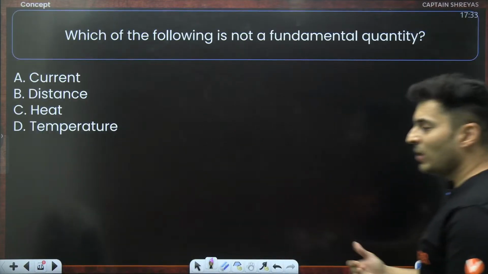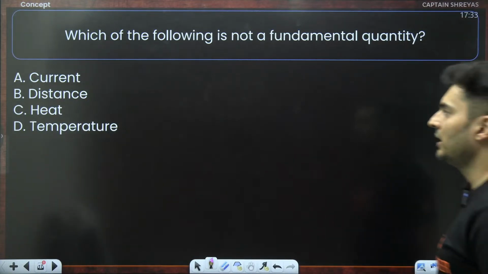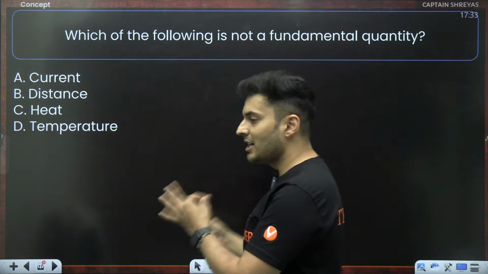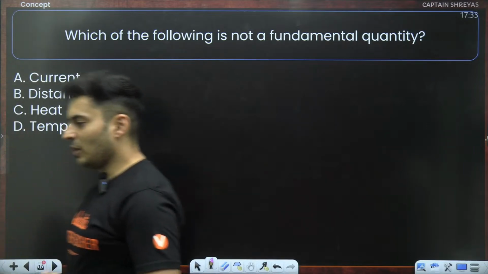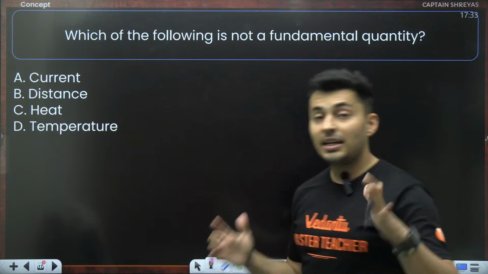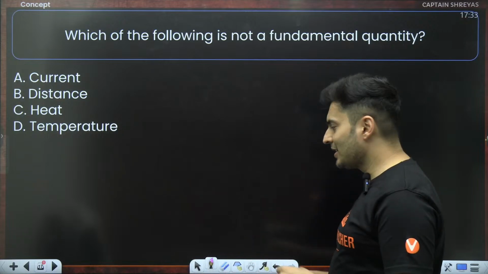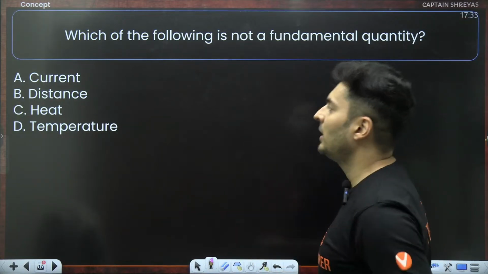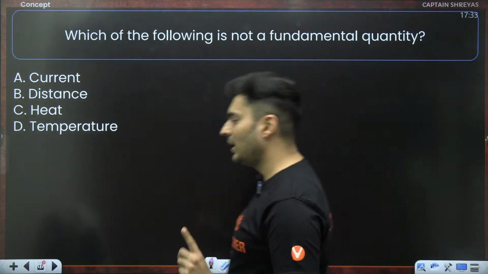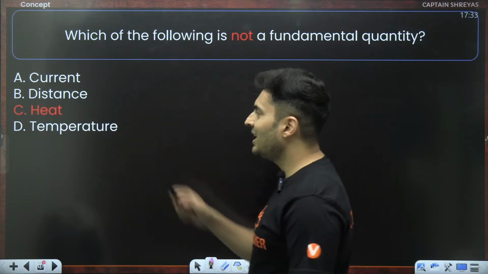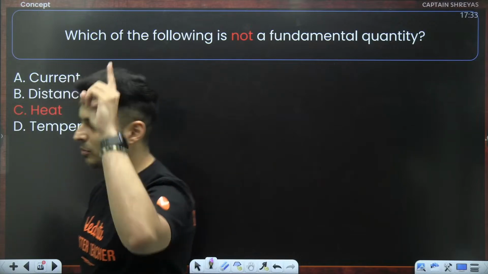Cool. So let's see if you guys can figure this out. Which of the following is not a fundamental quantity? Current, distance, heat, temperature. Okay, come on, my dear students. Which of the following is not a fundamental quantity? Current is a fundamental. Distance is a fundamental. Heat is not. It depends on many things. Temperature is a fundamental quantity. You can measure it directly. Heat is the answer. Correct. C for Captain Shreyas. Very good, Krishna. Krishna gave the most appropriate answer.